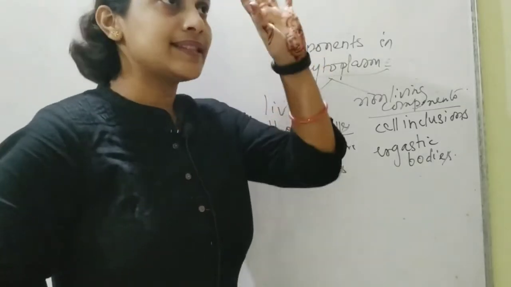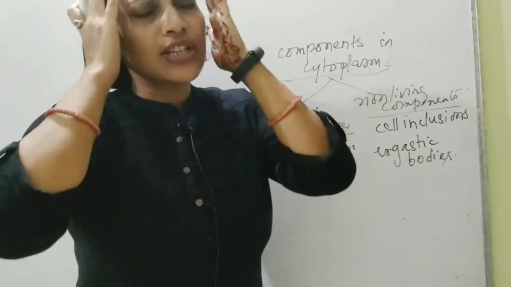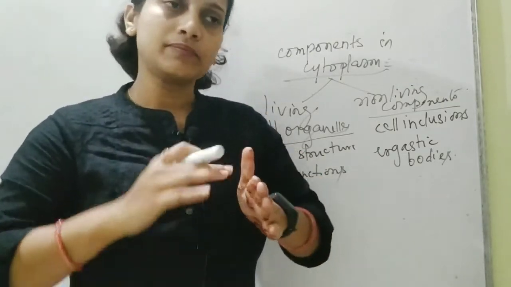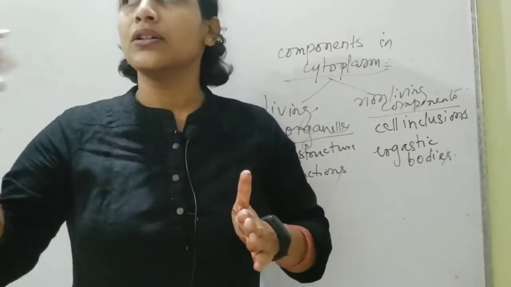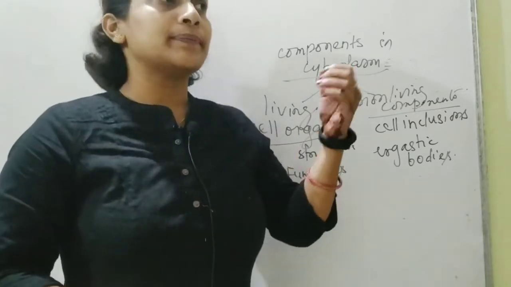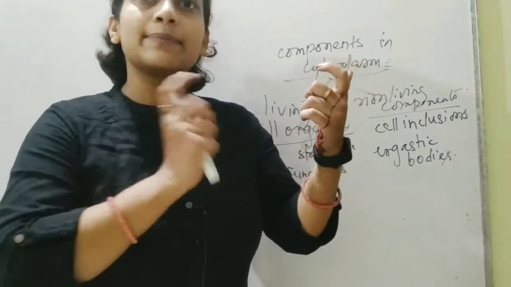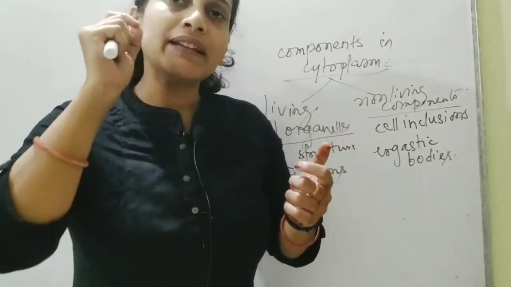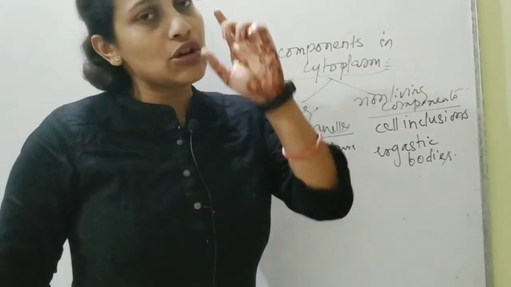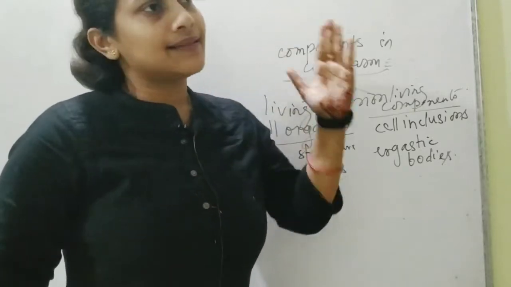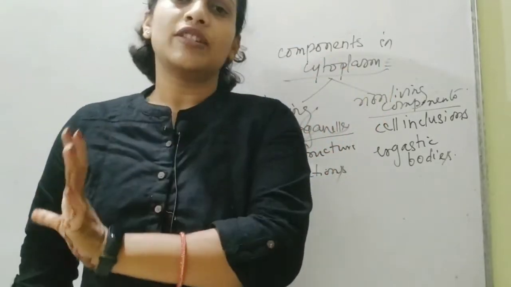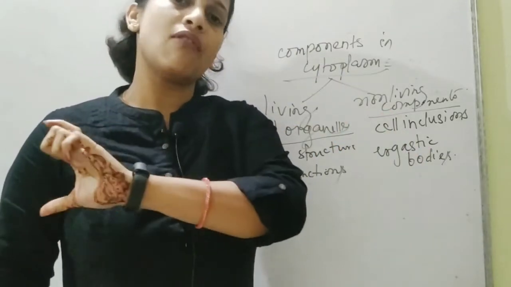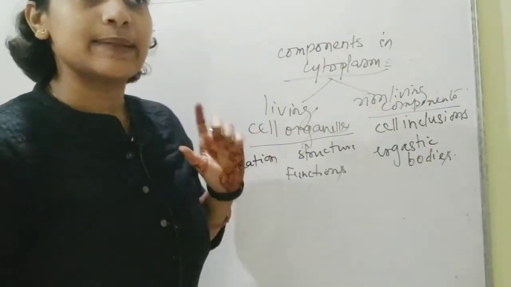For example, cell organelles which are specific only to the plant cell, for example the cell wall, and you can also write about the centrioles. Now the cell wall is specific only to the plant cell. Centrioles or centrosome are specific only to the animal cells. So over there you have to mention that this thing is found in the cytoplasm of the plant cell. The centrioles are found in the cytoplasm of the animal cell. So this has to be very specific.